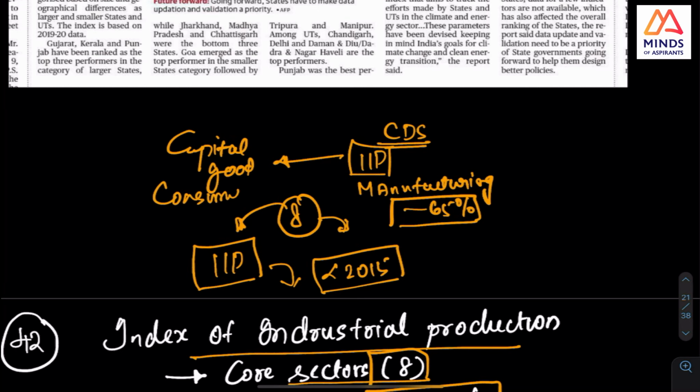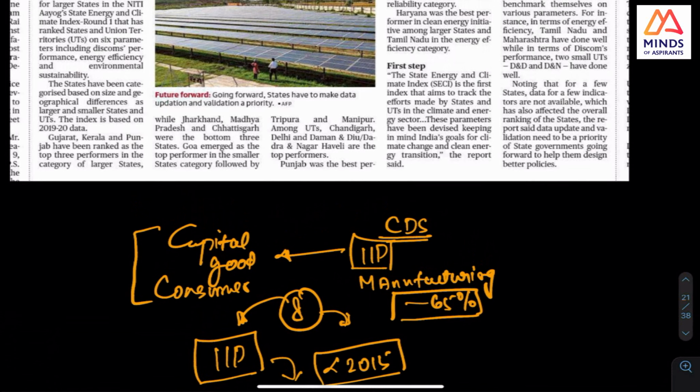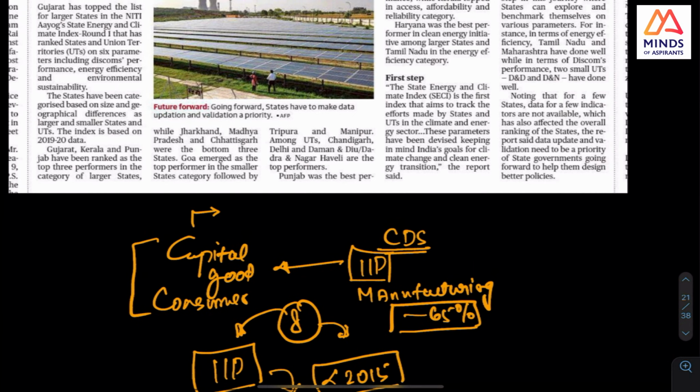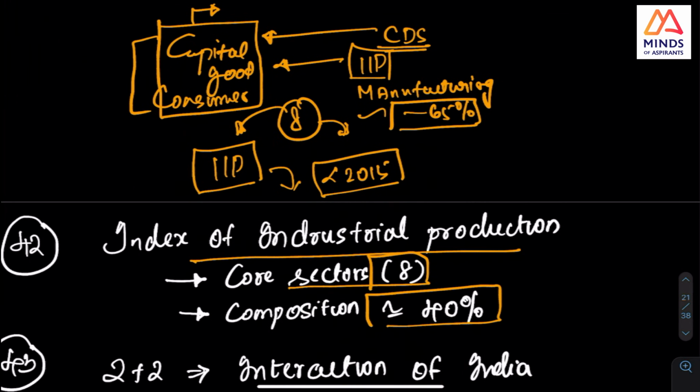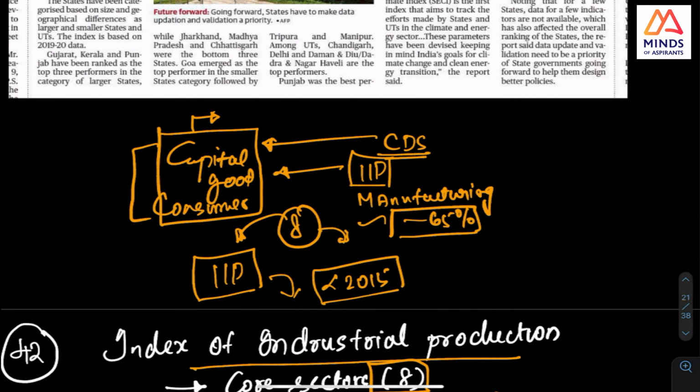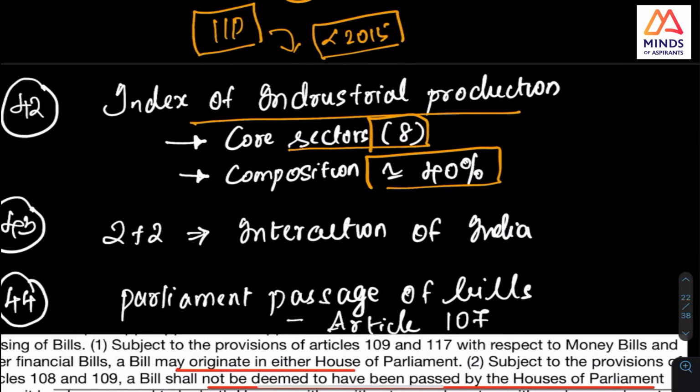I should have had the table here, but I made this table in the economic survey, and maybe I will put it in the group as well, because this was asked in CDS. They asked which is the composition in IIP, consumer durables. So they have already asked about manufacturing and core sectors, so I will go and check capital goods, consumer goods and so on.